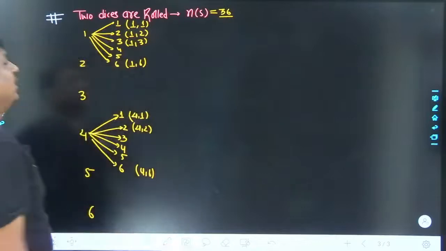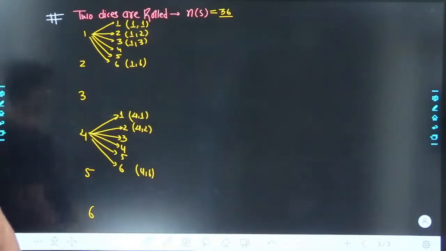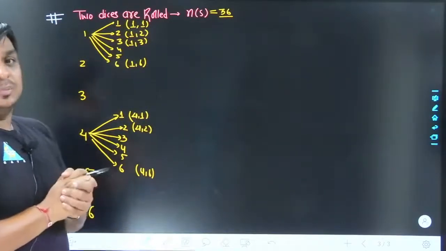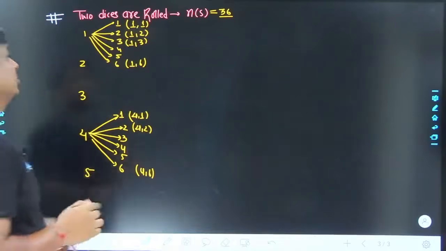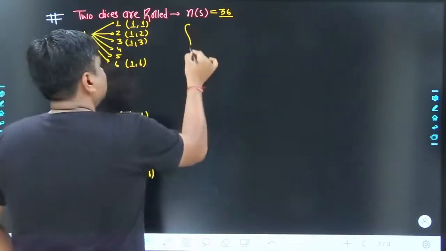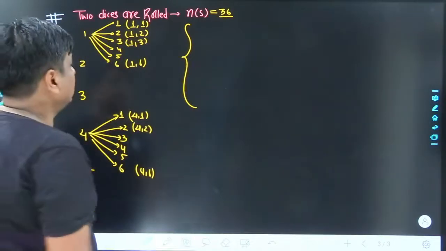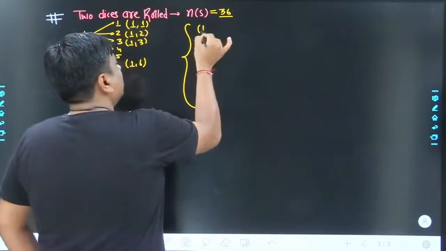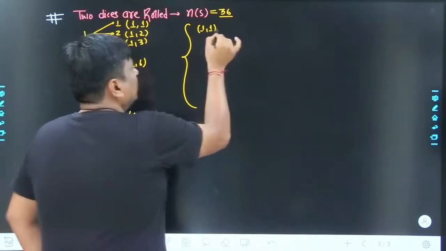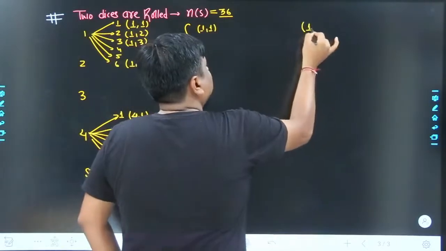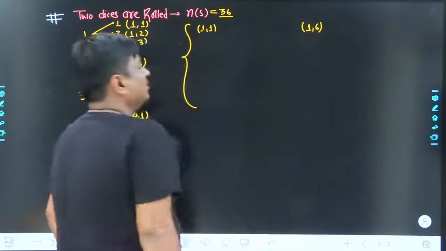So the size of the sample space, or the number of elements in my sample space, is going to be 36. What is going to be the structure of it? Obviously the sample space is a type of set, so it is kept inside curly brackets. The first event could be 1, 1. The second event could be 1, 2, then 1, 3, and the last event in this first row is 1, 6.